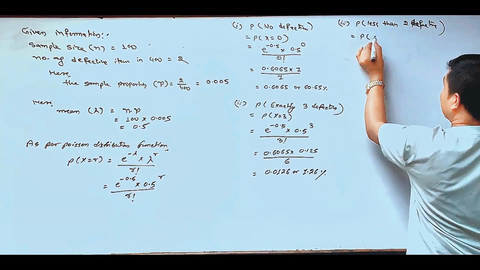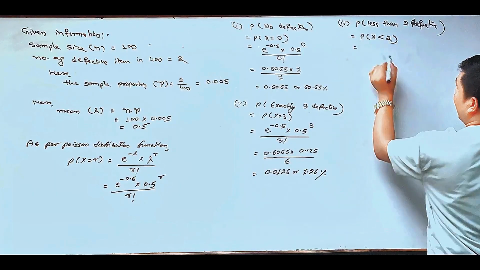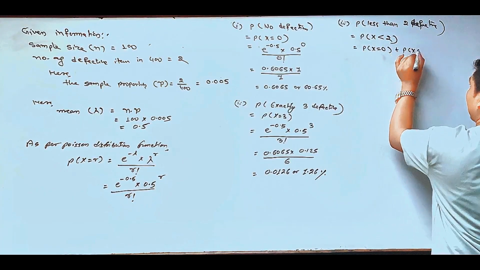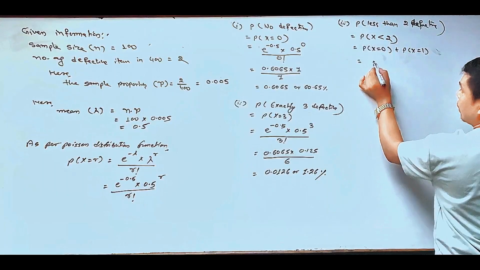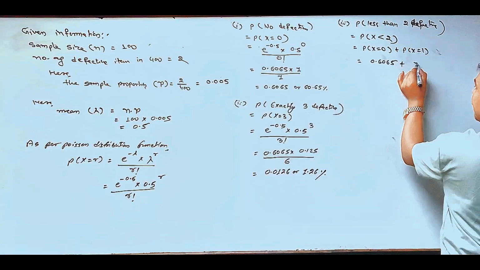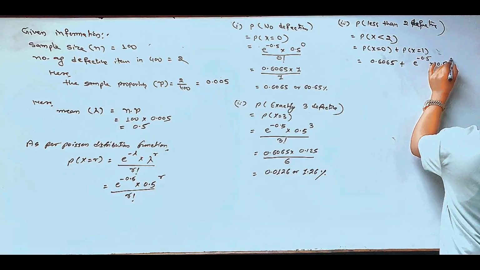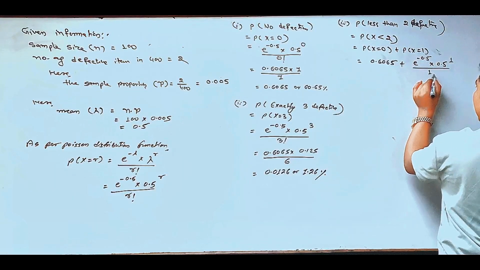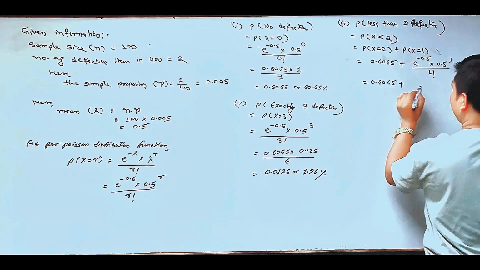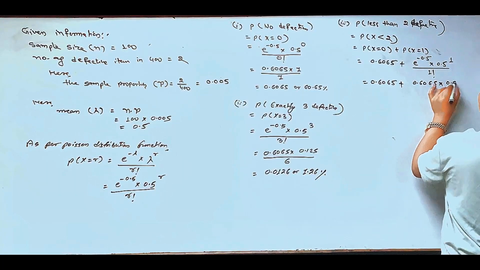It means P(x less than 2) equals P(x equals 0) plus P(x equals 1). x equals 0 means 0.6065, plus x equals 1 means e to the power minus 0.5 multiplied by 0.5 to the power 1 all divided by 1 factorial. So 0.6065 plus 0.6065 multiplied by 0.5 divided by 1.